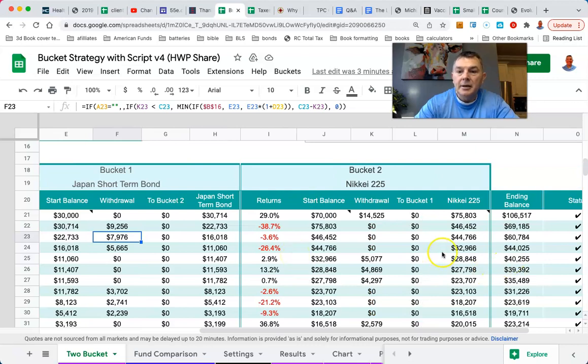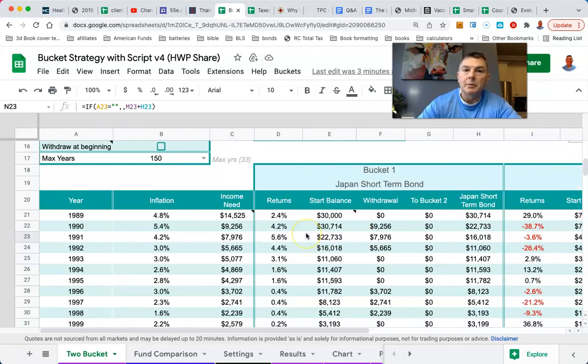That was 68,785, and we times that by 11.6, which gives us exactly 7,976, which leaves us with $60,000 in the portfolio. So now we're taking that by 11.4, and that's how it works.